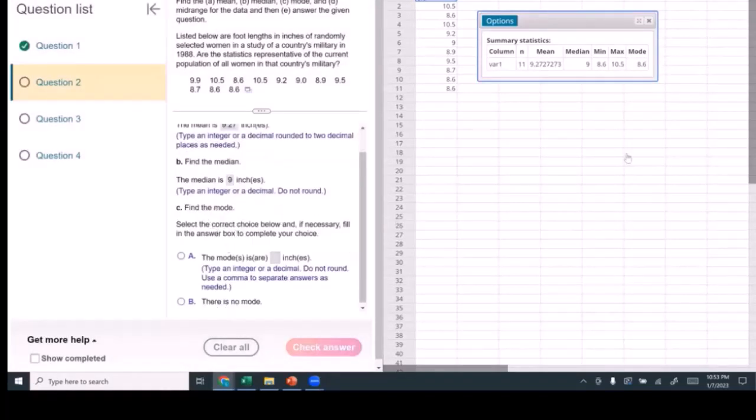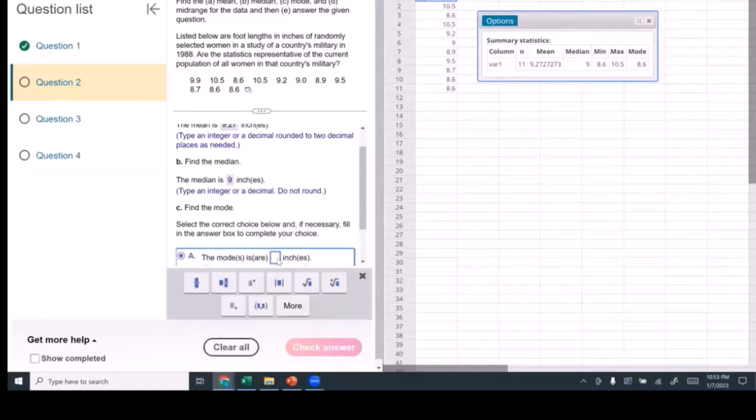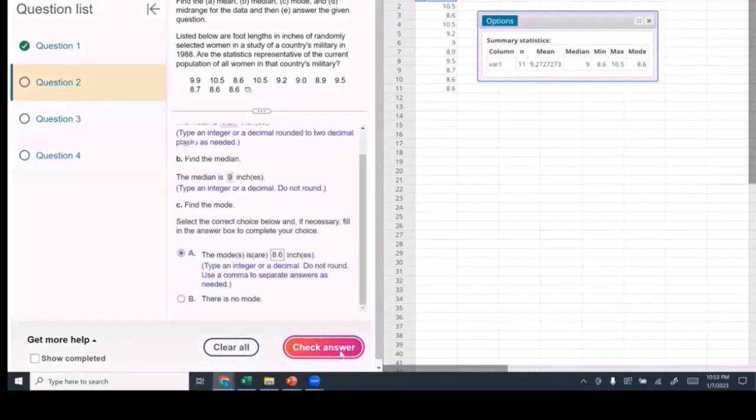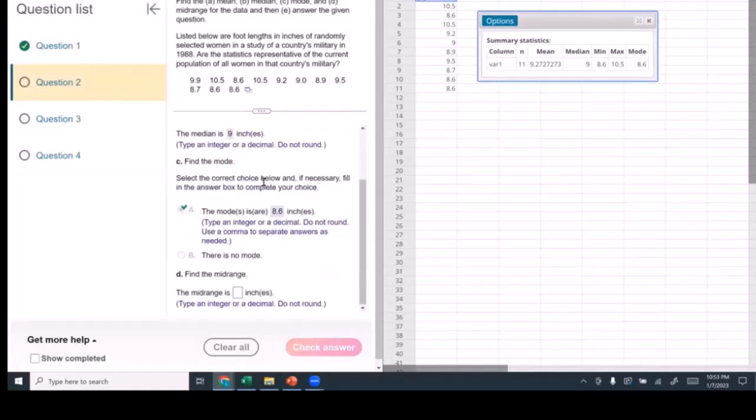The mode, we do have a mode, and it's 8.6. Let's look. We have 1, 2, 3 8.6s, and I bet we don't have 3 or more of anything else. 8.6 inches would be the mode. Perfect.